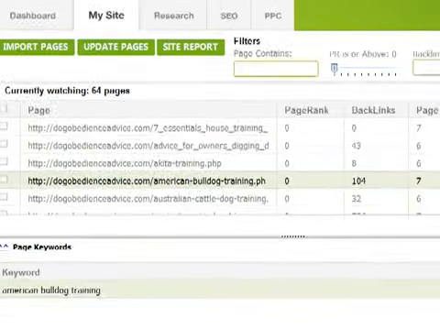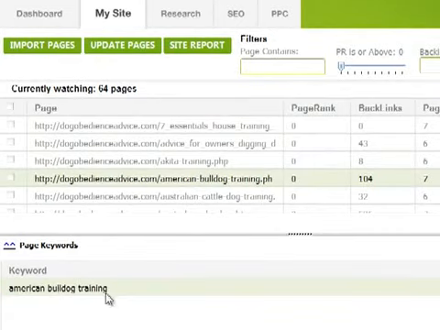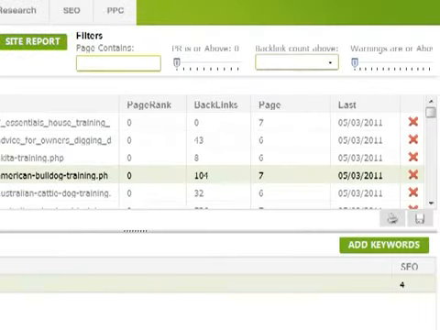The second thing is, by looking at American Bulldog training as the keyword we're focusing on, across here it says SEO 4. 4 is the number of things that Traffic Travis is saying that could be altered in my website to make it better on-page optimized. So if I click on that,